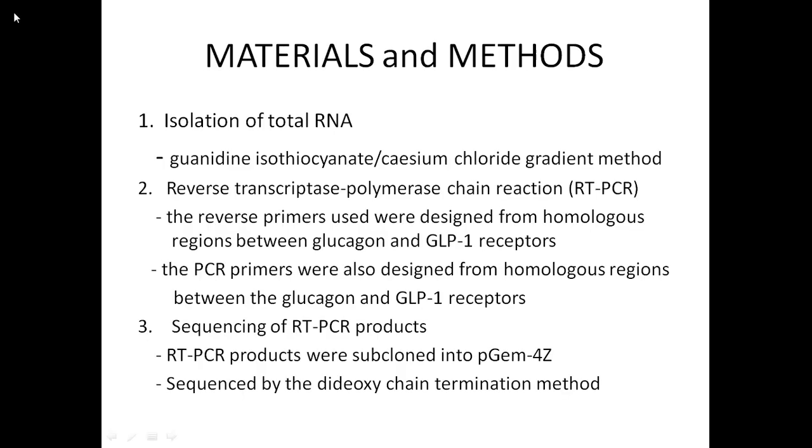The method that is used for isolation of total RNA is guanidine isothiocyanate, cesium chloride gradient method. In the reverse transcriptase polymerase reaction, the reverse primers as well as the PCR primers were designed from homologous region between the glucagon and GLP-1 receptors. The RT-PCR products were subcloned into pGEM4Z and then sequenced by the dideoxy chain termination method using Sequenase.